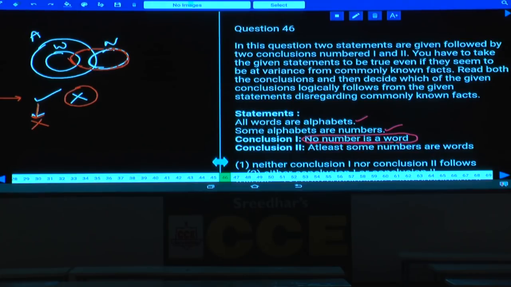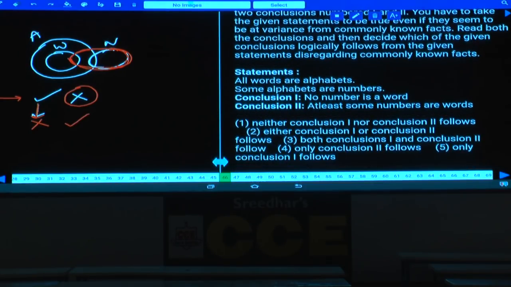Then what happened to the second conclusion in this diagram here? Some numbers are words has become true. Then what is your answer? When the first conclusion is true, second will be false, and when the second is true, first one will be false. Hence between these two, only one must follow. Both cannot happen at the same time. Hence it is the case of either one or two, that is choice 2.